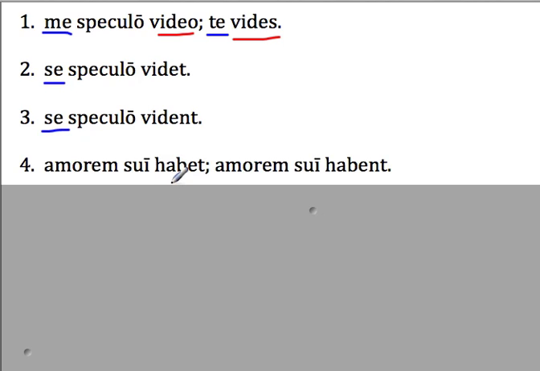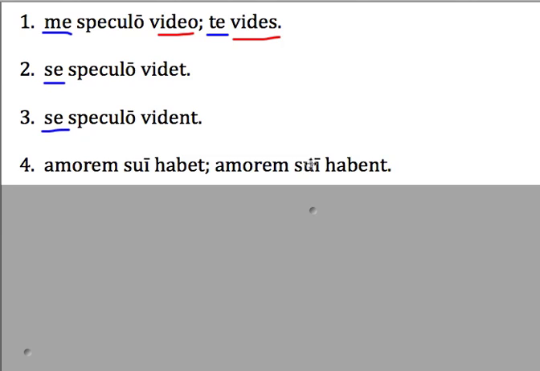Alright, now we have a genitive reflexive pronoun. Suī here, suī there. Remember these reflexive pronouns point back to the original subject. So, he has, right, habet, he has a love of himself. Okay, this himself is pointing back to the original subject, he. So he has a love of himself.